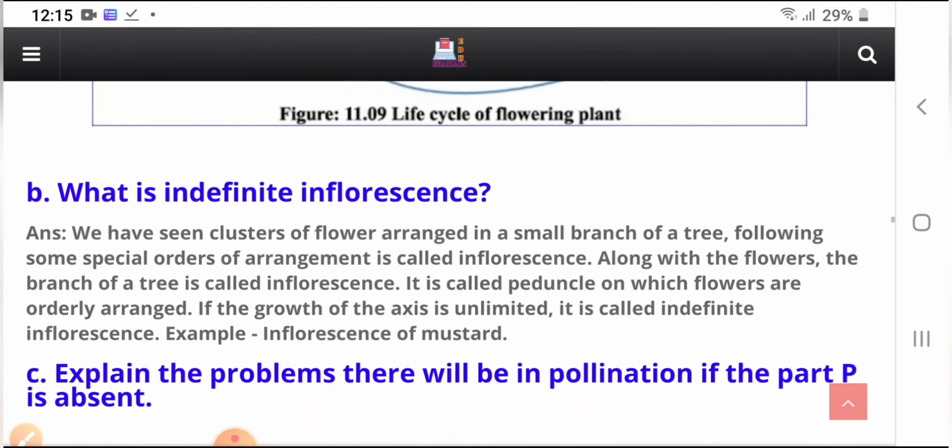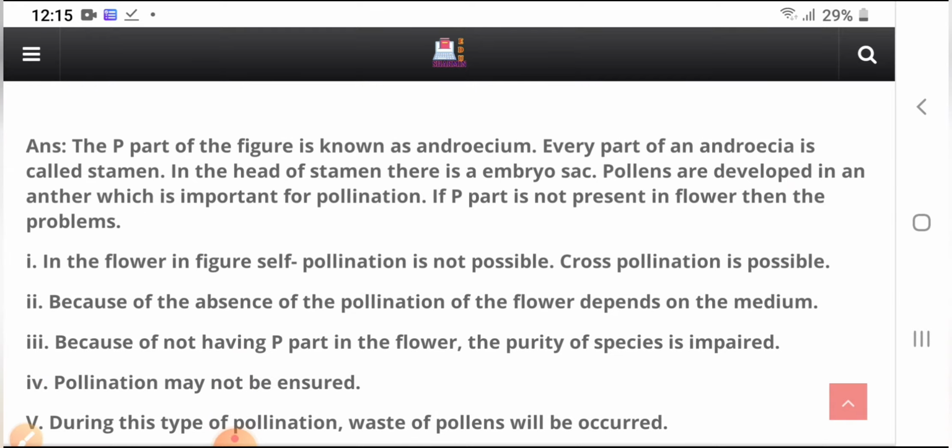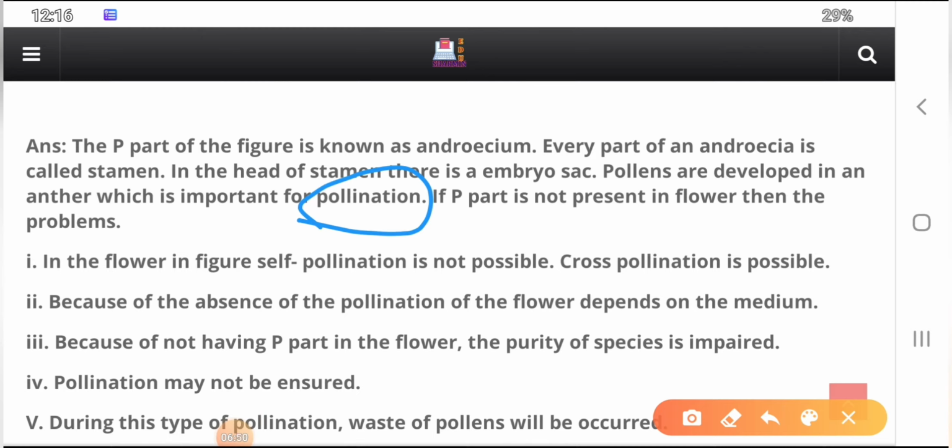Okay, so part P in the figure is known as the androecium. Every part of the androecium is called a stamen. In the head of the stamen there is an anther. Pollens are developed in the anther, which is important for pollination. Pollination is the process, pollens are developed in the anther, and the anther is important for what? Pollination.